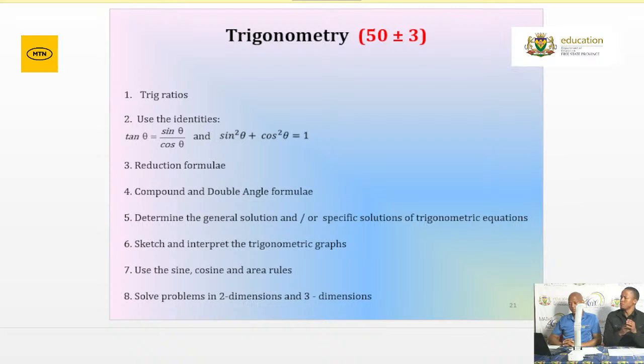And then your use of your identities, your quotient identity, as well as your square identity. The quotient identity, which tells us that the tan of an angle is equal to sine of an angle divided by cos of the very same angle. And the square identity is when we have sine squared of an angle plus cos squared of an angle, that we know will always give us 1. Remember the use of both identities, quotient and square identity. Again, grade 12s, very important.